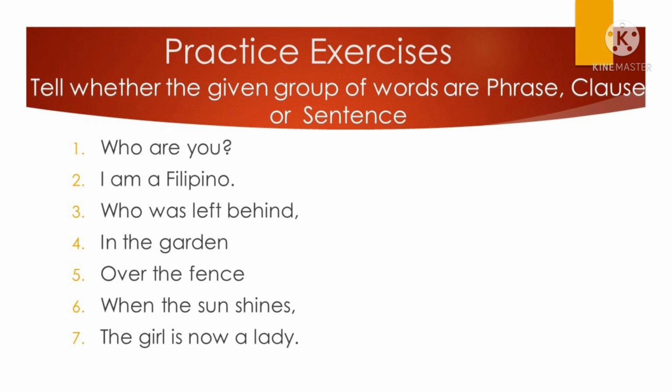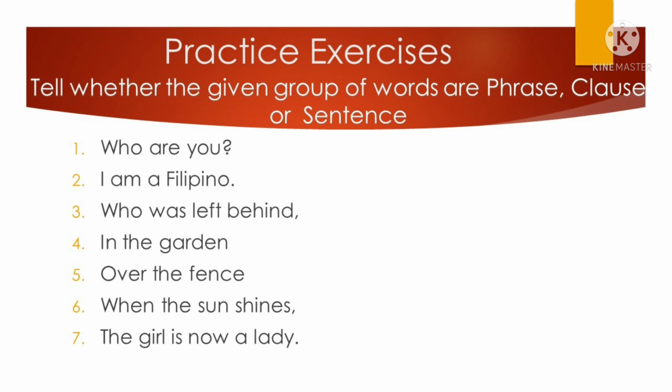Number 3, who was left behind? So again, we have said that when it is introduced by a WH question that is commated, it is a clause. So who was left behind is a clause. In the garden. So, the idea here is not complete. It talks about a place only or location. So, it is a prepositional phrase. It is introduced by the preposition in. How about over the fence? Introduced by the preposition over. So, it is a phrase. When the sun shines. So, we have here when, a WH question, commated. So, it is a clause.